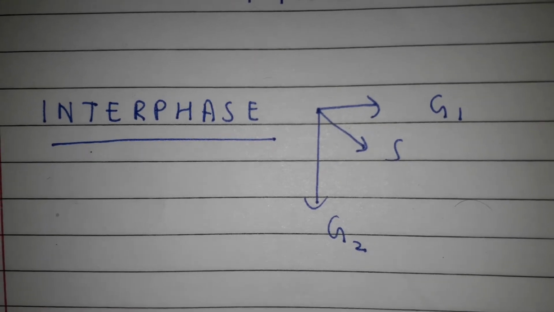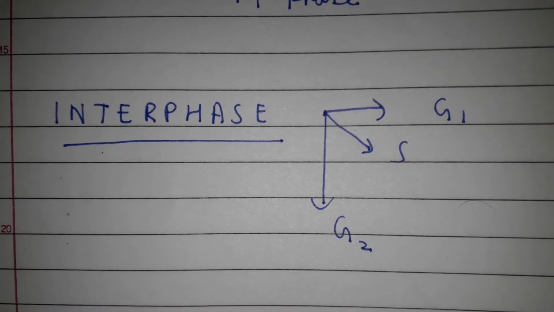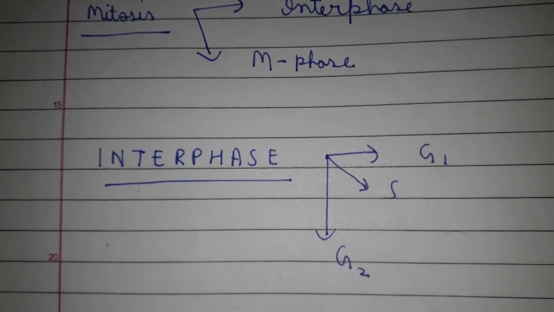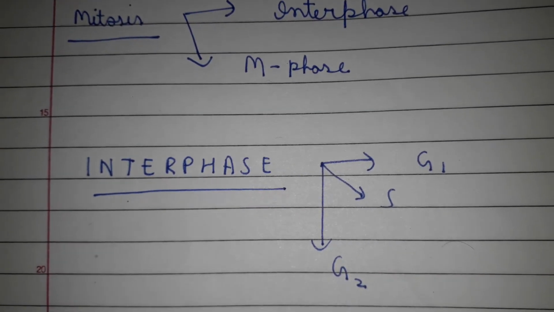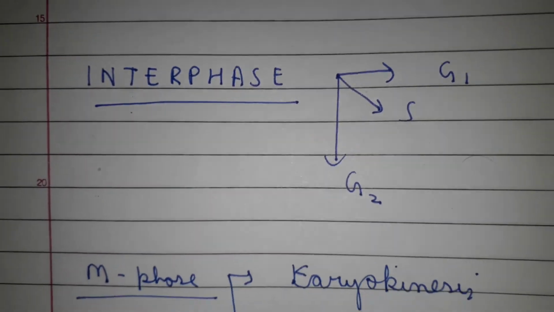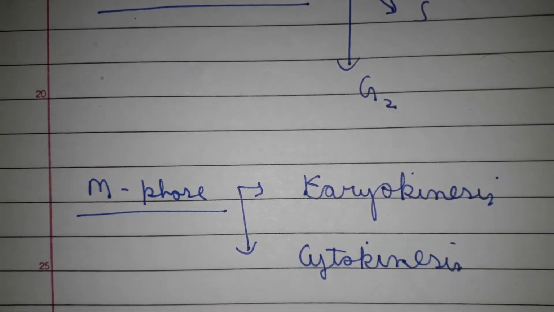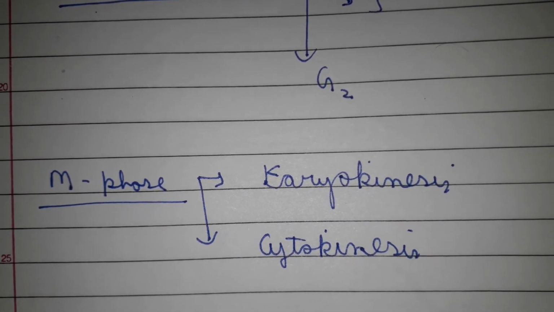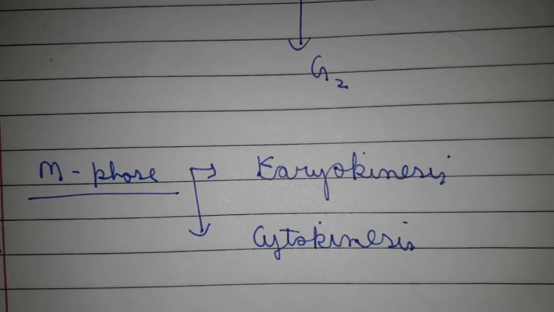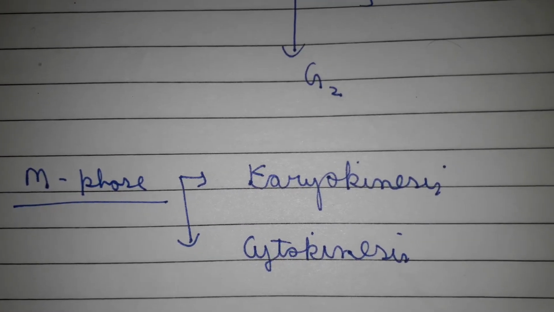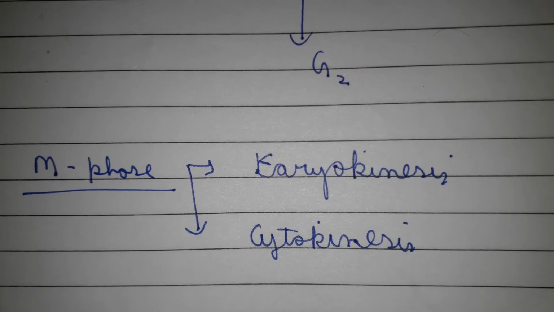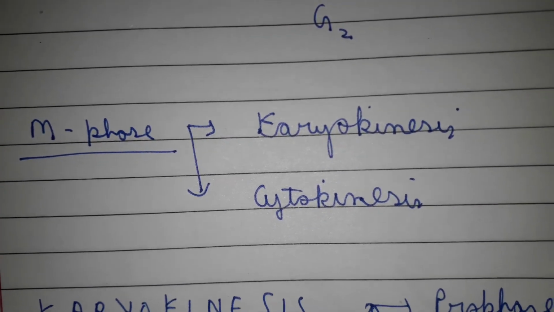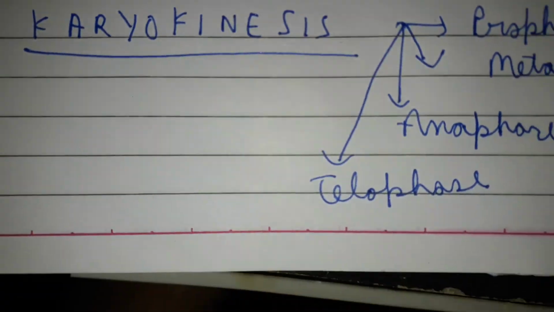So the interphase occurs for about 90 to 95% of the time of mitosis. So it takes a lot of time. And after the interphase comes the M phase. M phase consists of karyokinesis and cytokinesis. So karyokinesis is the division of the nuclear material, whereas cytokinesis is the division of the cytoplasmic material. So first we will study about the karyokinesis.